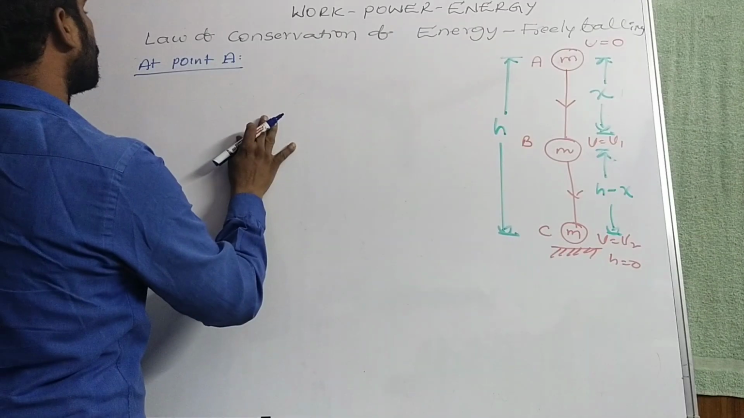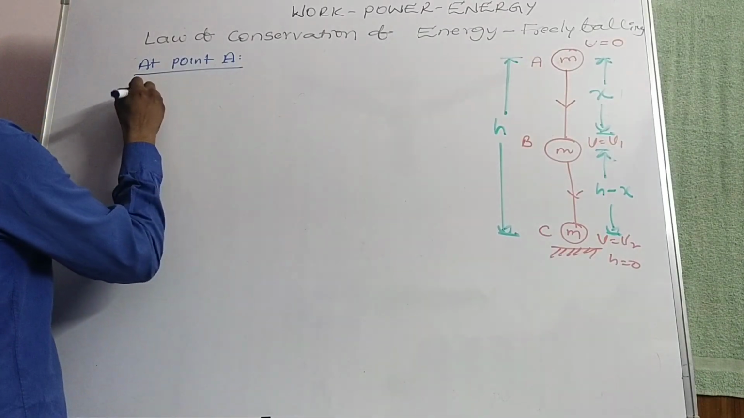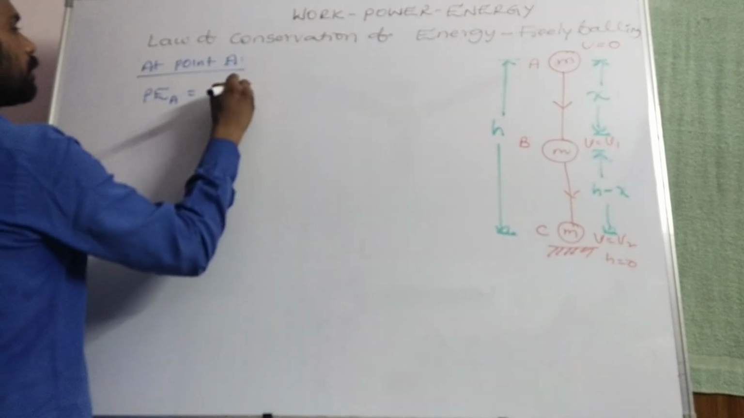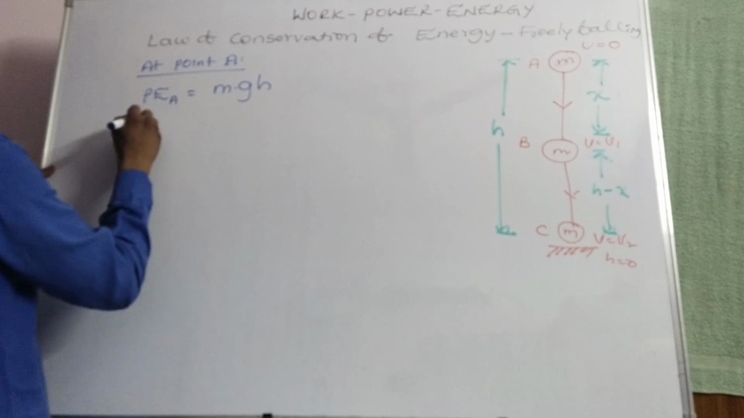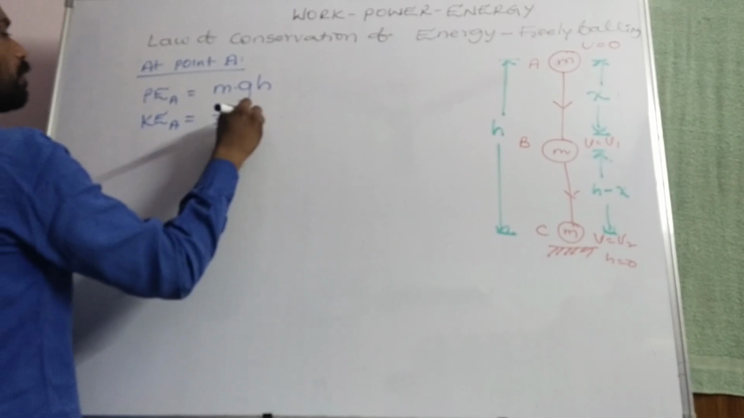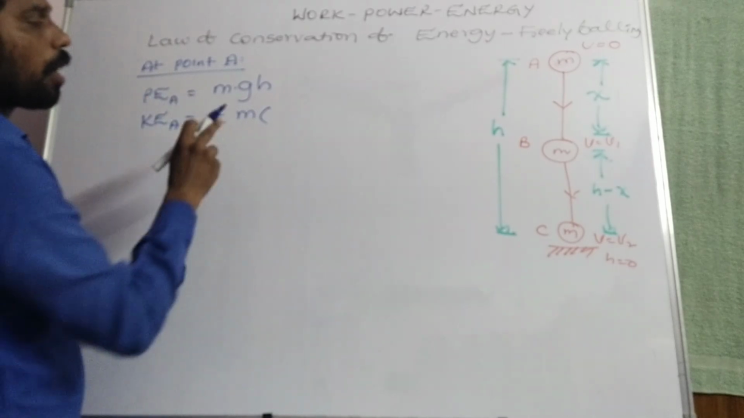So that is at point A. At point A, potential energy at point A is equal to m into g into h, that is mgh. Now, what about kinetic energy? Kinetic energy at point A is equal to half into m into v square, half m v square.